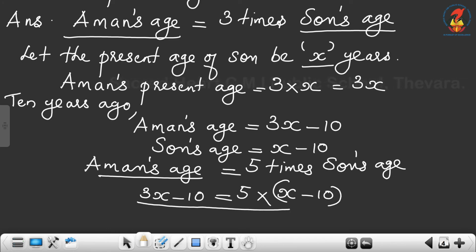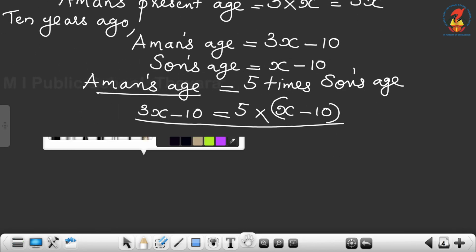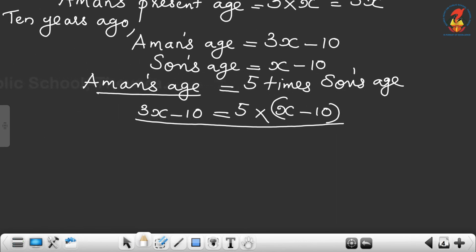So the relation is 3x minus 10 is equal to 5 into x minus 10. Therefore, 3x minus 10 equal to, open the bracket, 5 into x, 5x minus 5 into 10.